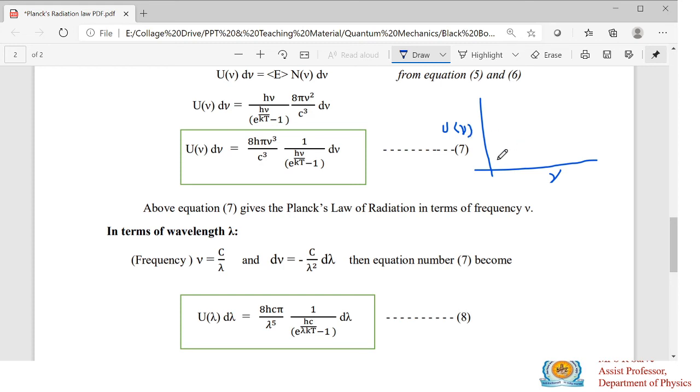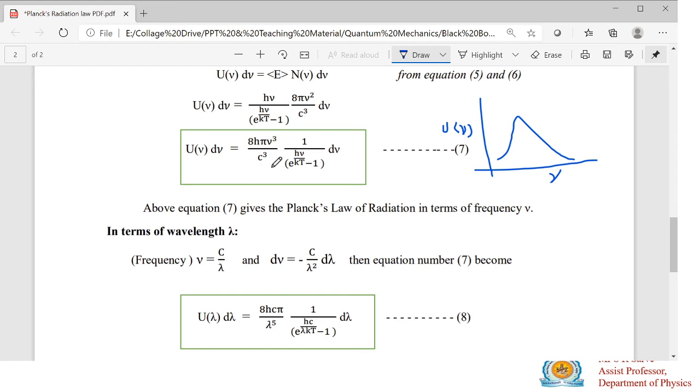Then in case of a black body, this will be the graph of the black body distribution spectra. So this complete spectrum can be explained by using this expression. Hence we can say that Planck's law of radiation is applicable for the complete spectrum of black body radiation.